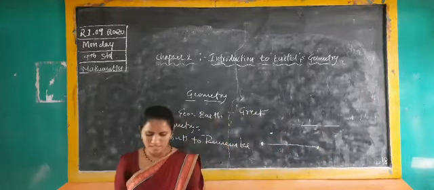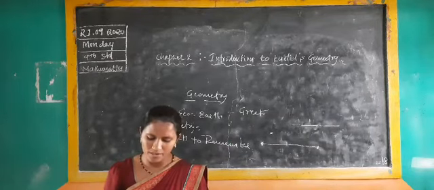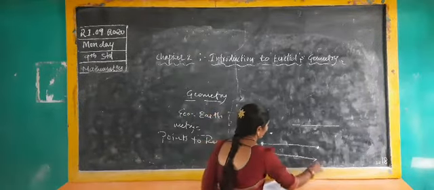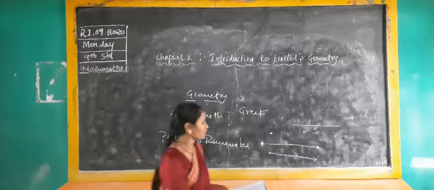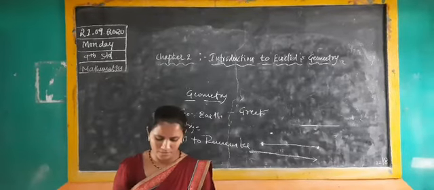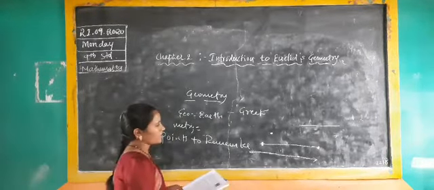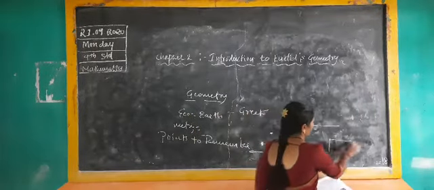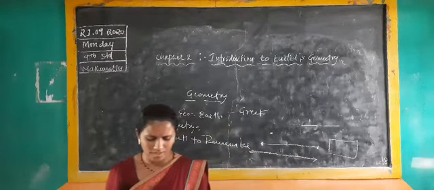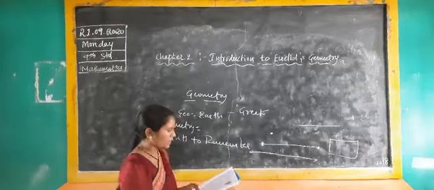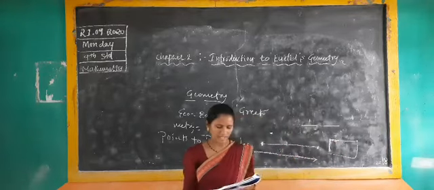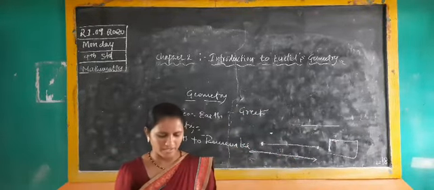Next, the fourth point: a straight line is a line which lies evenly with the points on itself. If you are drawing a straight line, it should be continuous. If an arrow mark is kept, it should be continuous on either side. Next, the fifth point: a surface is that which has length and breadth only. If you consider a rectangle, you should consider length and breadth only. Next, the edges of a surface are lines. You draw the edges by using lines.